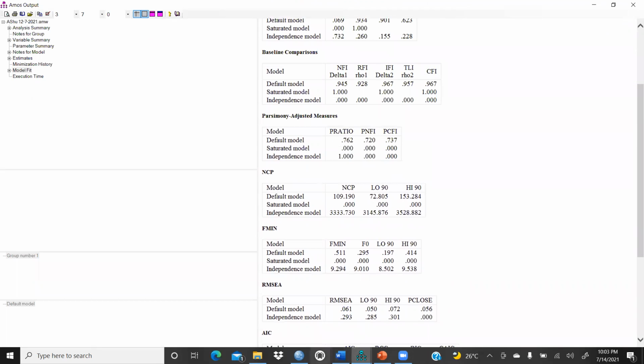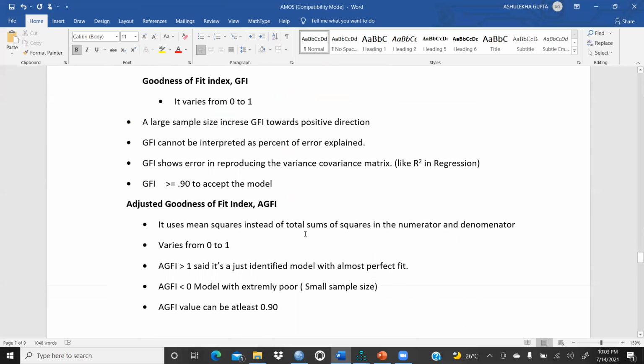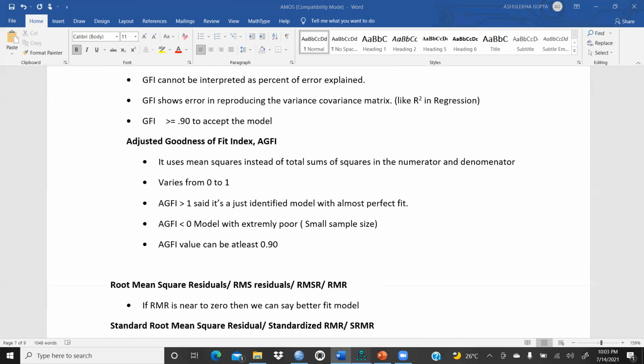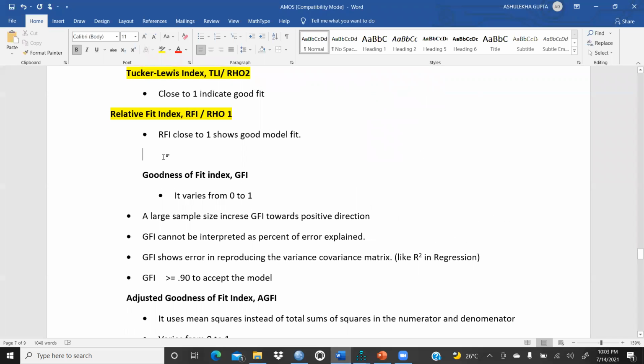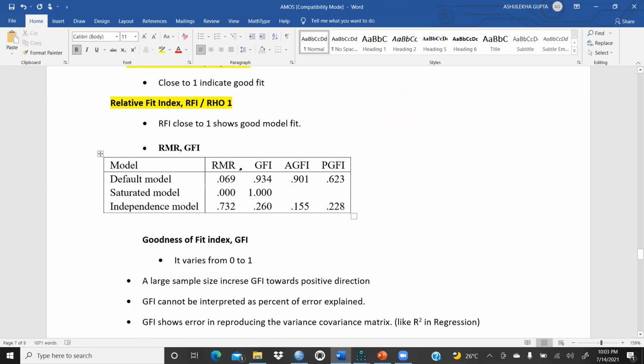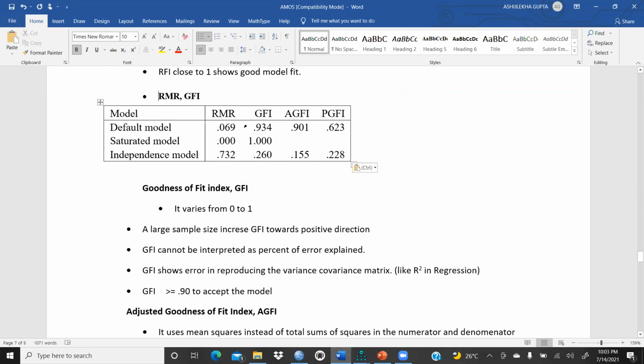Okay, fine. Next, in my Word document, we come to the AGFI. AGFI is also, it would be the GFI and AGFI. I will again copy this thing, right? I will copy about this tool. Now it would be more clarity to you, right? So here in my model, this is my GFI. This is my AGFI.